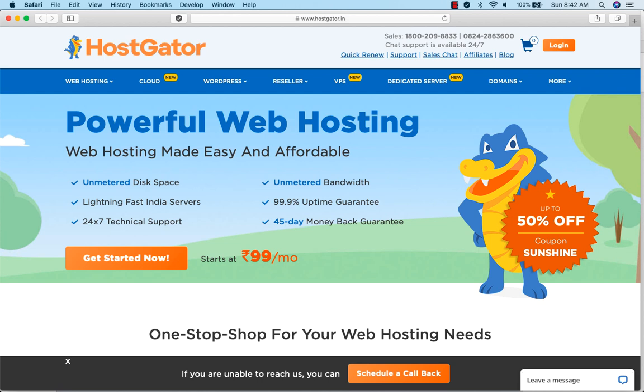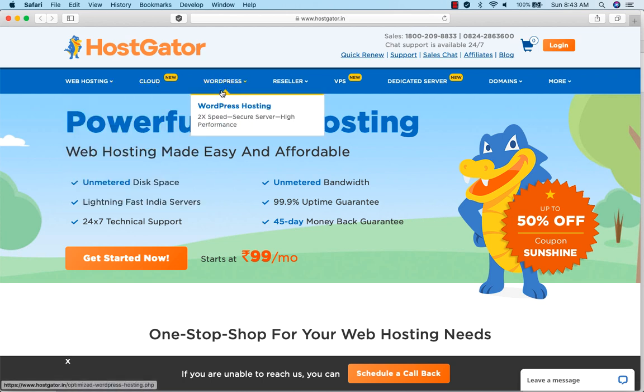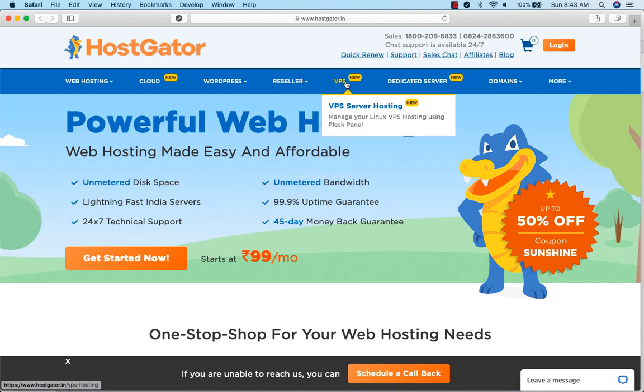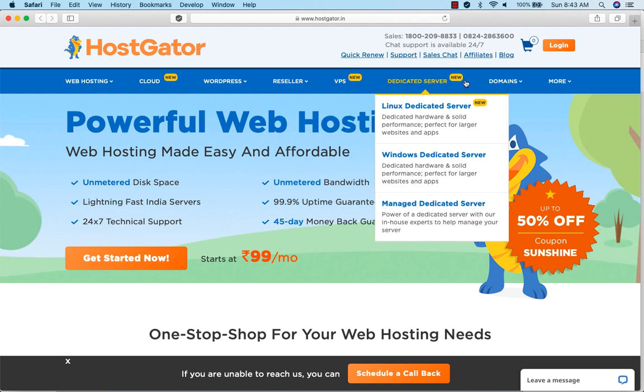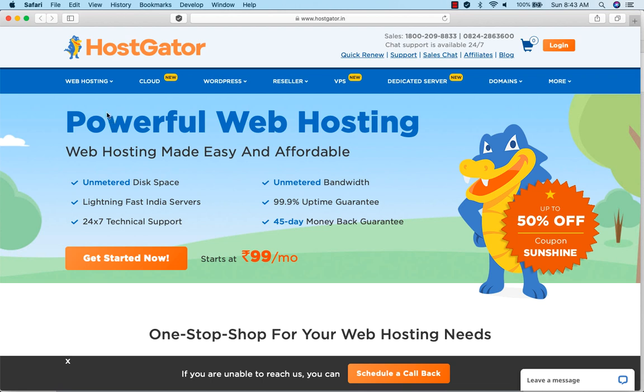HostGator is one of the best because of their service. Second thing, their pricing is very aggressive, and their uptime is very high, so you will not face a problem where you want to access your website and it is not loading up. Here, if you see, we have web hosting, cloud, WordPress, reseller, VPS, dedicated servers, and then some other services. Resellers is not our thing right now, but I'll introduce you to this as well later.